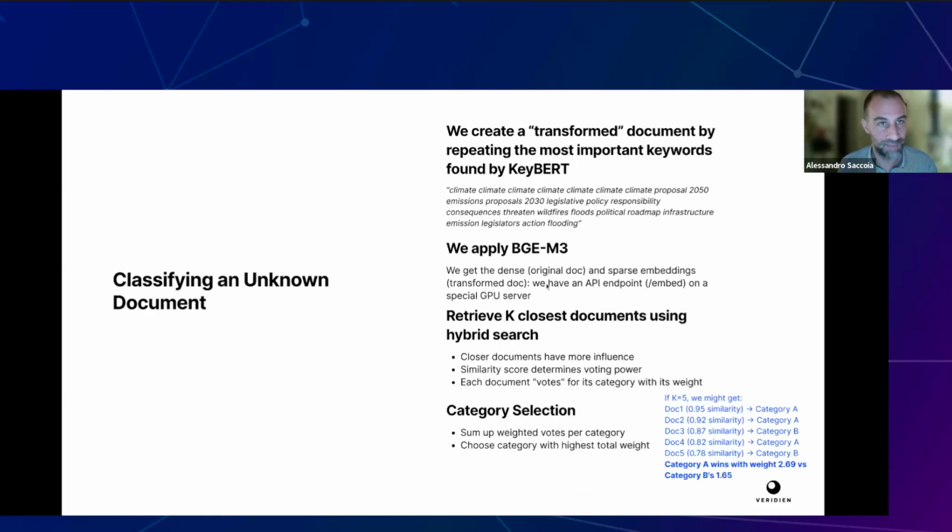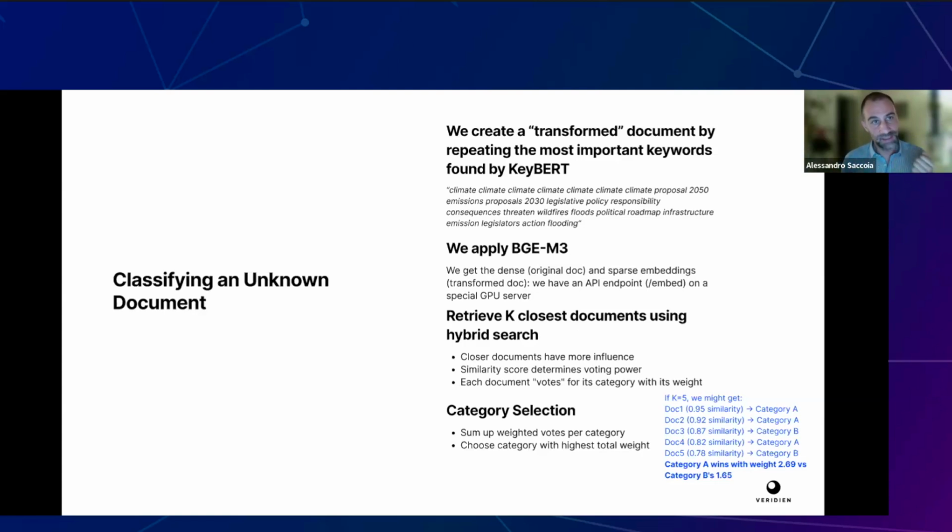We have a special API endpoint because we don't do this on a production server, of course. We have a GPU server with an embed endpoint that hosts this model. And then we retrieve the k closest documents using the normal Milvus hybrid search.